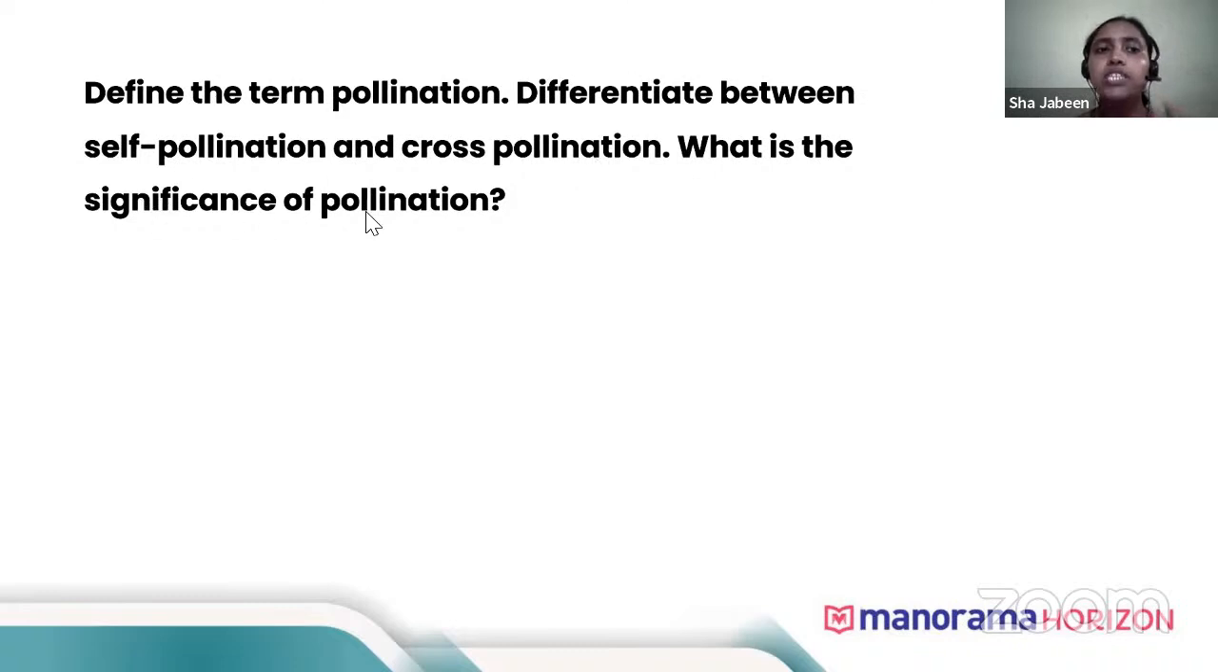Okay. Now, what is the significance of pollination? That we are going to study next. Significance of pollination: due to pollination only, the male gamete can fuse with the female gamete and produce a seed or fruit. Okay.